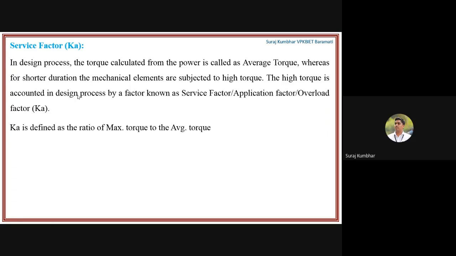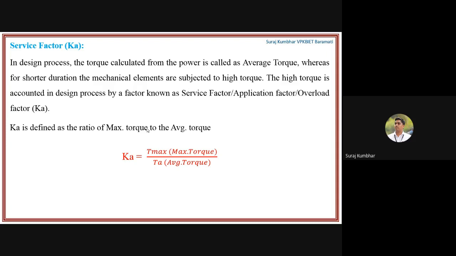So what is average torque? The torque which is calculated from the power, where P is equal to 2 pi nT upon 60. So the torque we calculate from the power formula is the average torque, whereas for a shorter duration the mechanical elements are subjected to high torque. That high torque is accounted for in a design process by a factor known as the service factor. So it is defined as the ratio of maximum torque to the average torque.